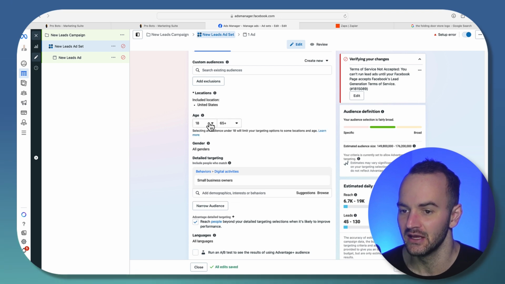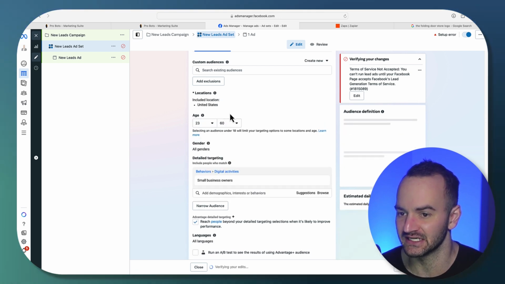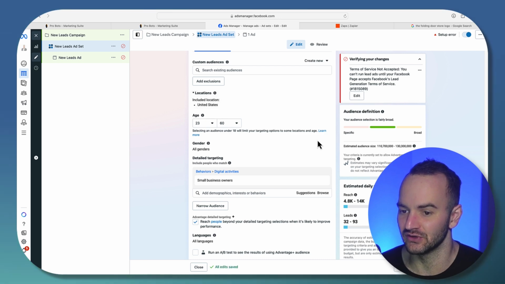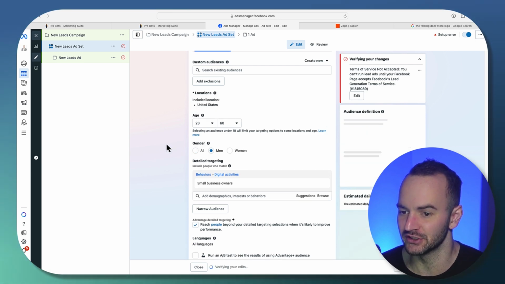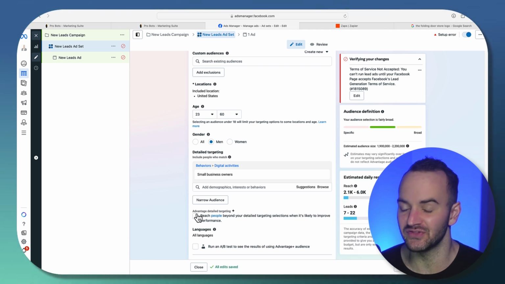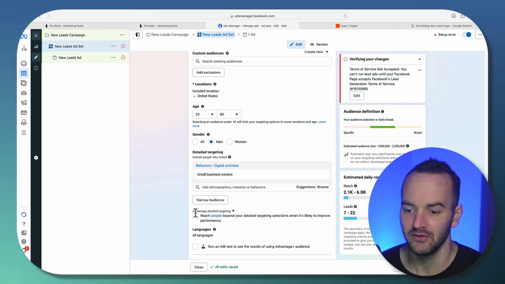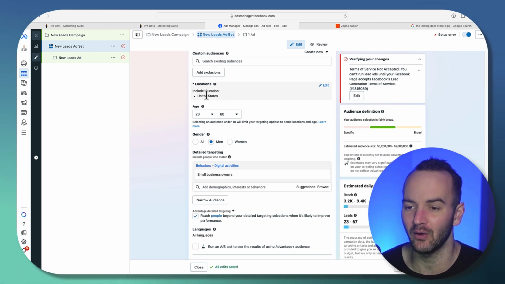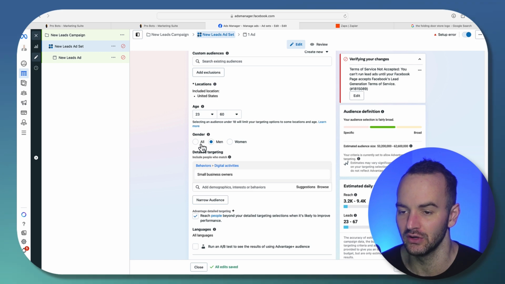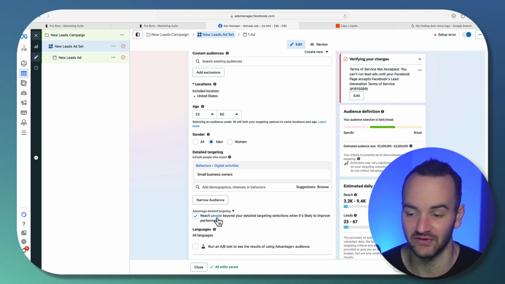So let's say that I set age to 23 and then the max age to 60. And then I've got this set to the United States. And then let's say I go gender men. If I have this off, that means that this ad will only show to United States 23 to 60 men that are business owners. When you click this, that says, hey, I would suggest that you show to this demographic, but you can show to whoever you want, Facebook.